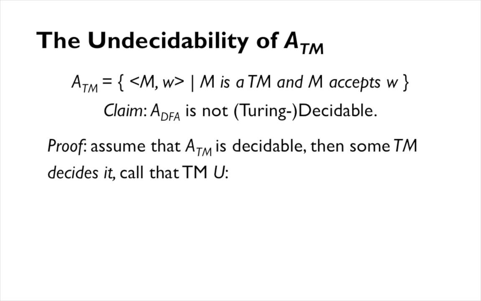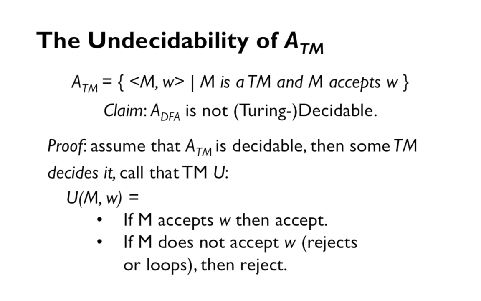And so let's just call this Turing machine U. It's our universal Turing machine. And so assuming that U exists, it has this behavior. On input M, W, if M accepts the string W, then U accepts. If M does not accept W, which means either M rejects or it loops, which is the kind of split point between being a decider versus a recognizer, then U rejects. Okay, and so implicitly, what this U is able to do that our recognizable machine was not able to do, was, in the case of a loop, realize that we're in a loop and then reject.